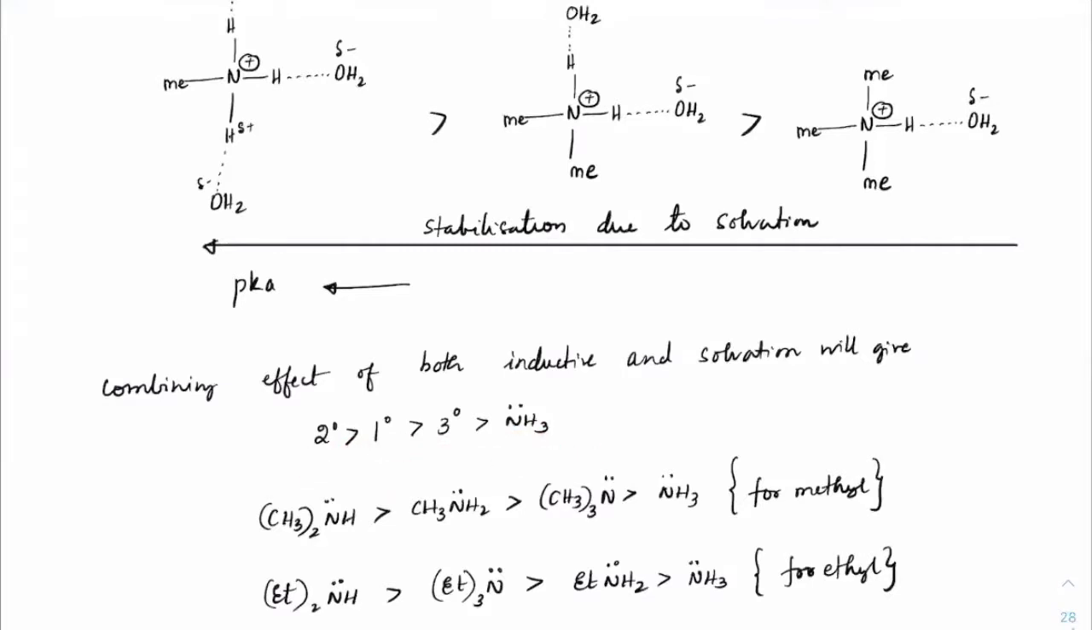So we learned that when it comes to methyl, the order is 2 degree, 1 degree, 3 degree and ammonia. While when it comes to ethyl, it is 2 degree, 3 degree, 1 degree and ammonia. Right. So these two orders you must remember.